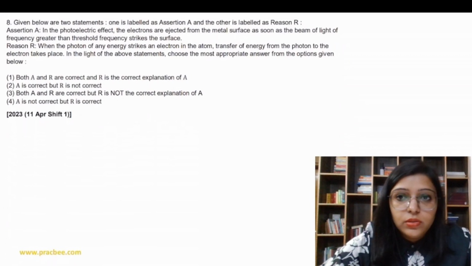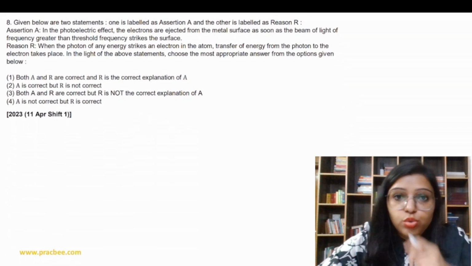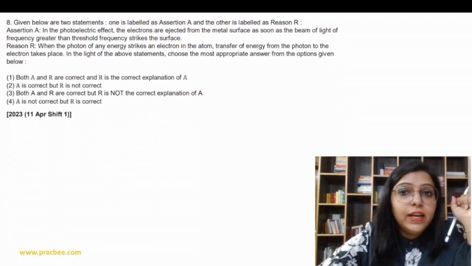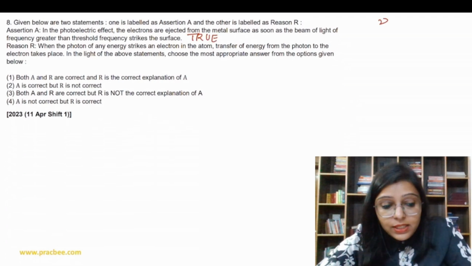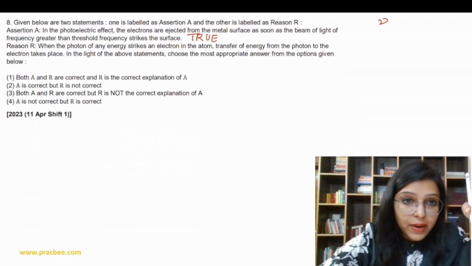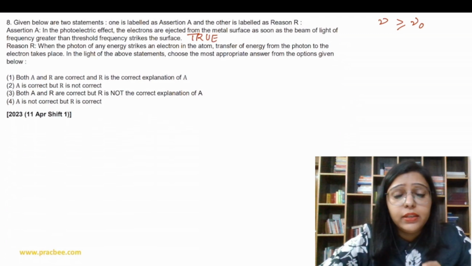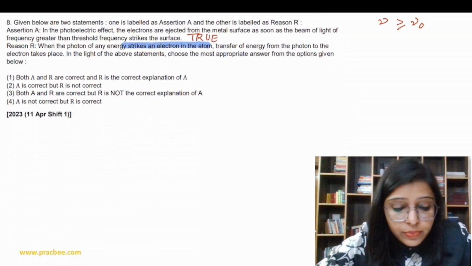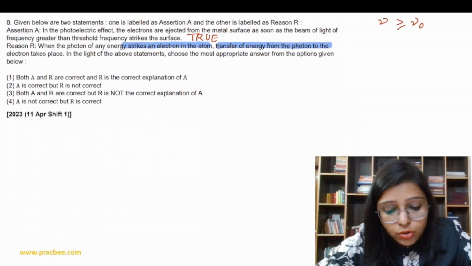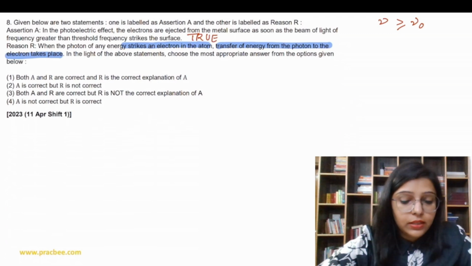Now let's do question number 1, an assertion reason question. The question says, in the photoelectric effect, the electrons are ejected from the metal surface as soon as the beam of light of frequency greater than the threshold frequency strikes the surface. Yes, this is true. The frequency of the light which falls onto the metal plate should be greater than or equal to the threshold frequency. Now the reason: when the photon of any energy strikes the metal, transfer of energy from the photon to the electron takes place. When the photon of any energy, not any energy, right?